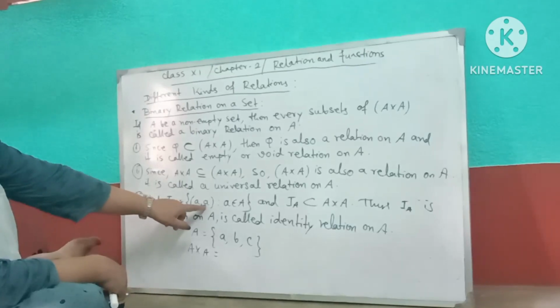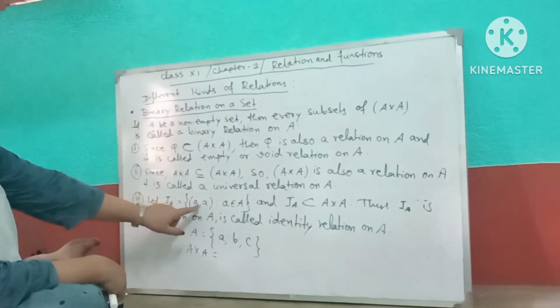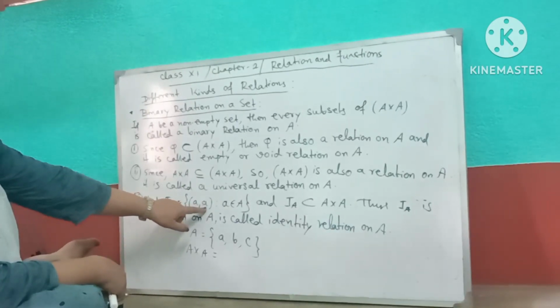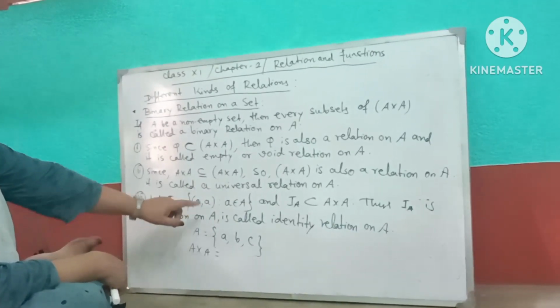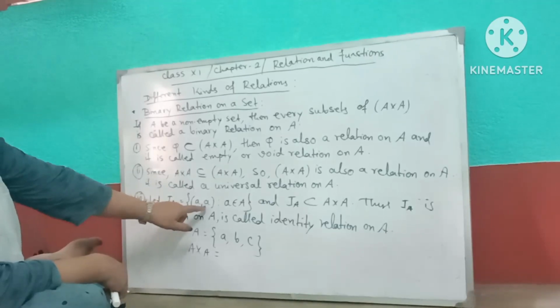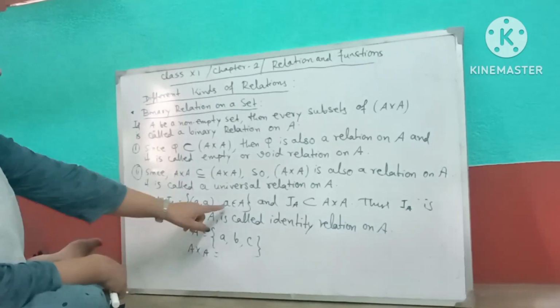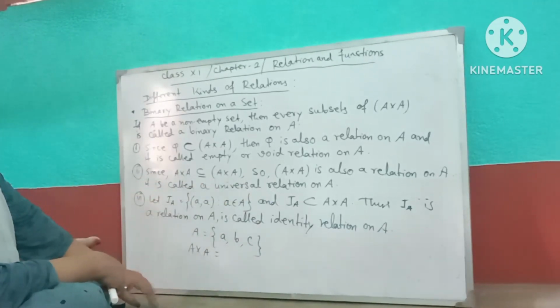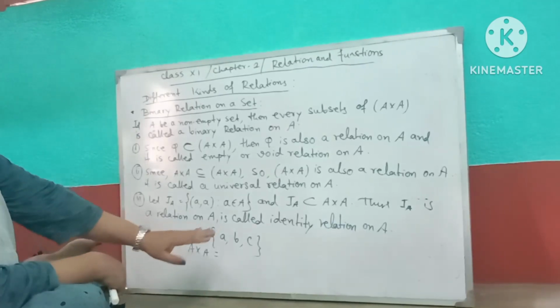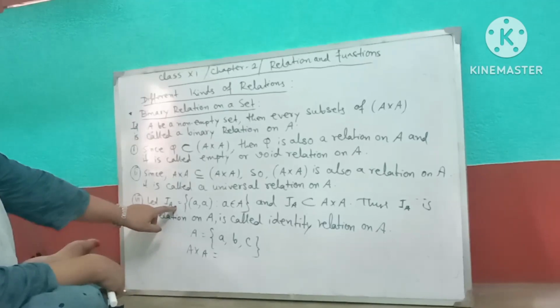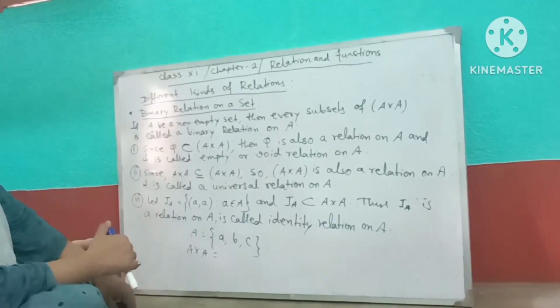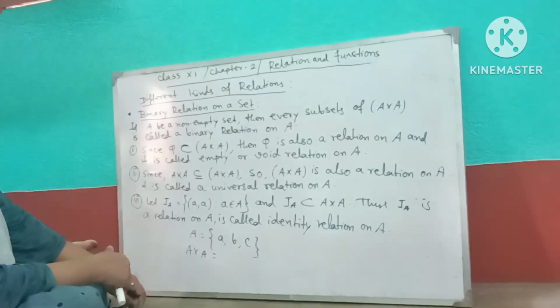That's why both elements are equal, the first component and second component both equal. That's why they are identical. And this type of set is a subset of A cross A. That's why we can say identity on A is called the identity relation on A. Understood?